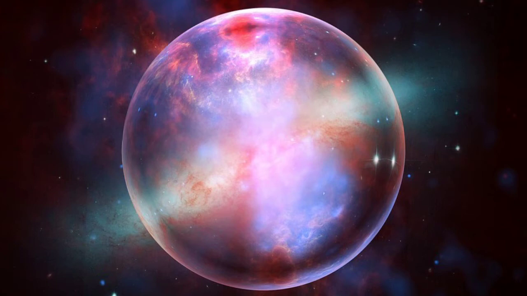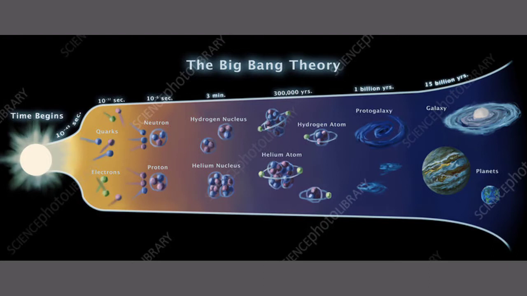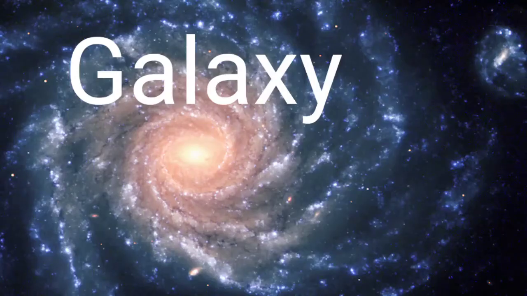Many theories have been propagated to explain the origin of the universe, but the most widely accepted one is the Big Bang theory. According to this theory, the universe was once a huge ball of hot gases which exploded with a big bang around 14 billion years ago. All the matter that the ball was made of was scattered in various directions and formed the stars, planets, asteroids and galaxies. You can look at the picture, children, about the celestial bodies.